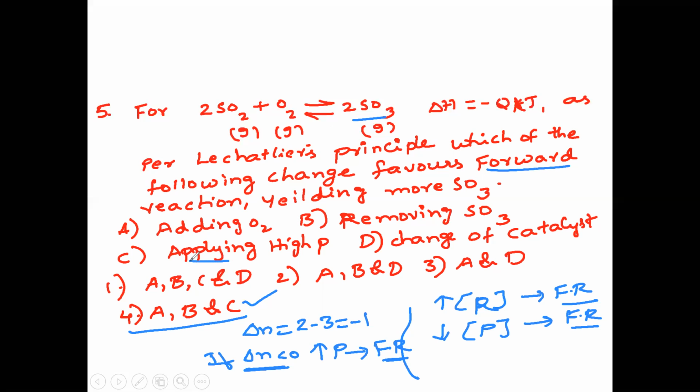Third, by applying high pressure, as delta N is less than 0 for this reaction, high pressure favors the forward reaction. So the answer is A, B, and C. All three options are correct. Next question.